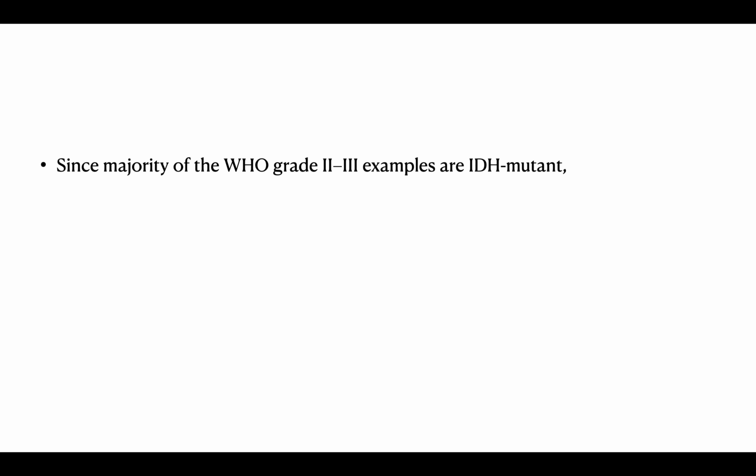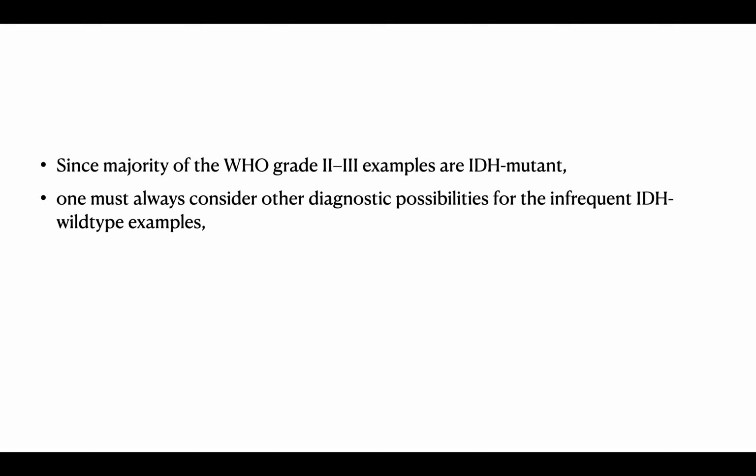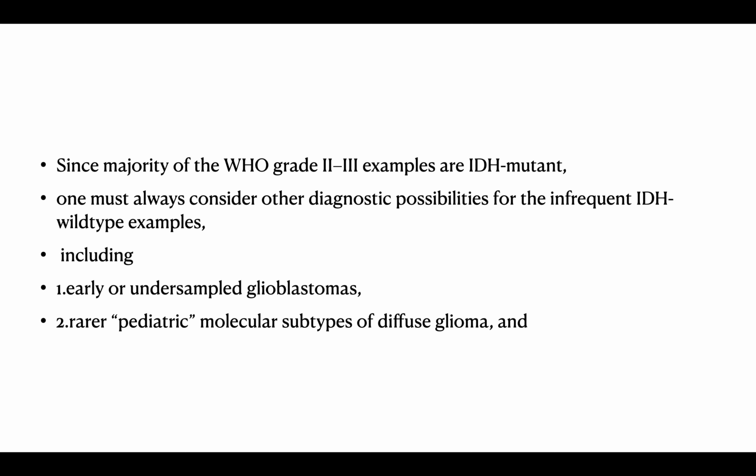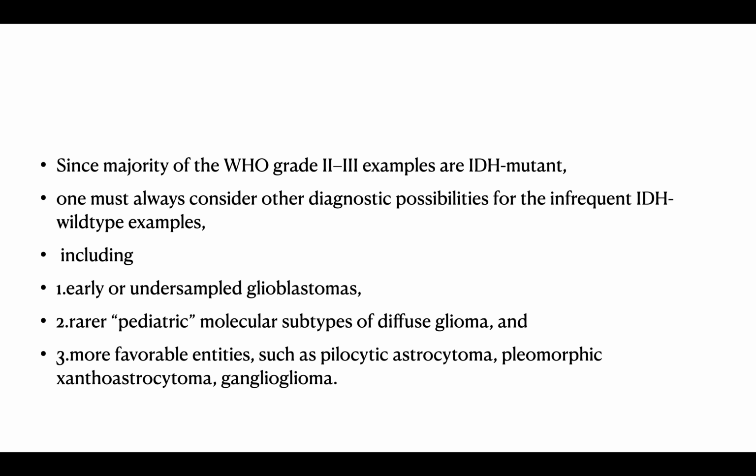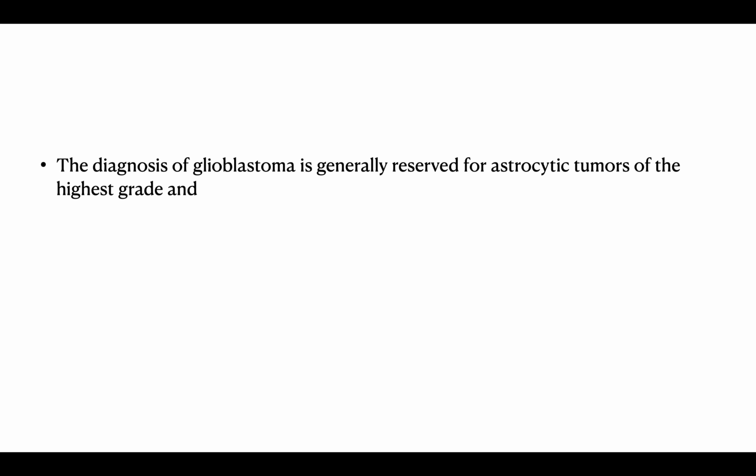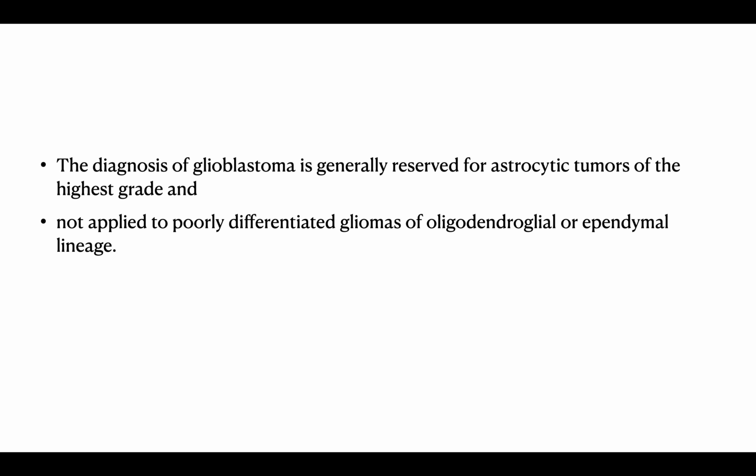Since the majority of WHO grade 2-3 tumors are IDH mutant, one must always consider other diagnostic possibilities for the infrequent IDH wild type examples, including early or undersampled glioblastoma, rarer pediatric molecular subtypes of diffuse glioma, and more favorable entities such as pilocytic astrocytoma, pleomorphic xanthoastrocytoma, or ganglioglioma. The diagnosis of glioblastoma is generally reserved for astrocytic tumors of the highest grade and not applied to poorly differentiated gliomas of the oligodendroglial or ependymal lineage.